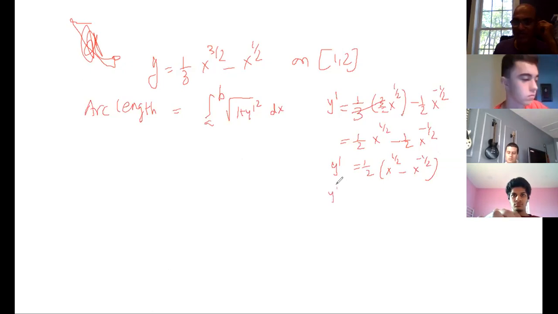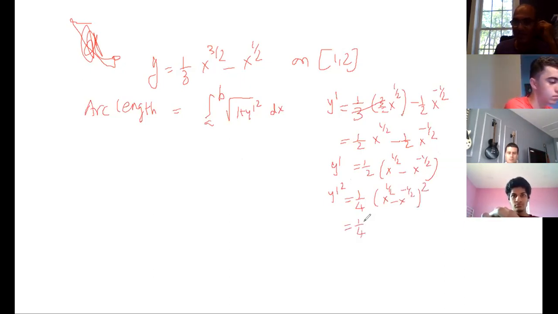Now this is my y dash. I want y dash square. So it is 1 by 4 times x to the power 1 by 2 minus x to the power negative 1 by 2, squared. Please try to look at my writing.